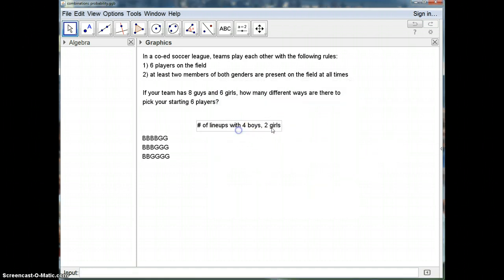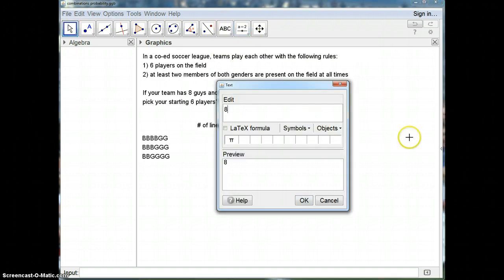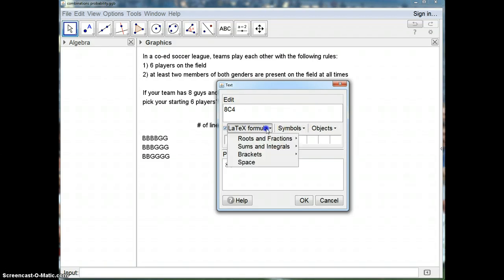So for the number of lineups with 4 boys and 2 girls, we have 8 guys to be chosen into 4 spots. I'll just use combinations here, easier. So we have 8 guys, and we're going to pick 4 of them.